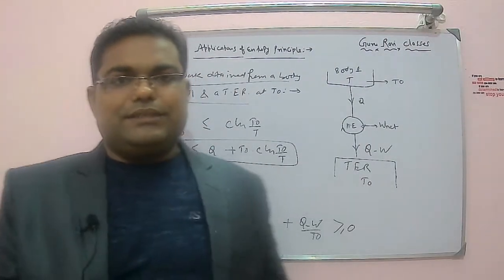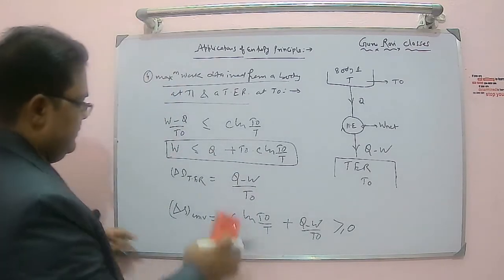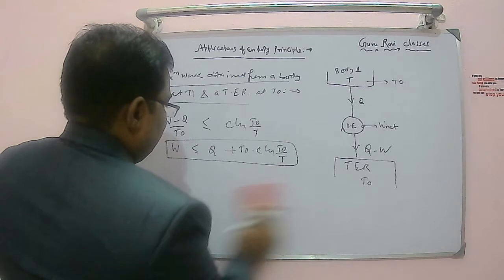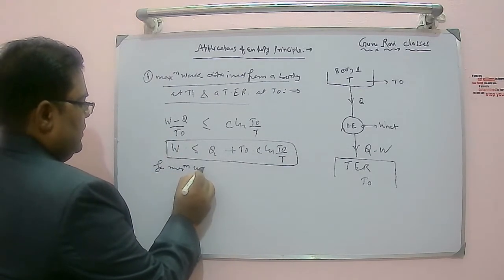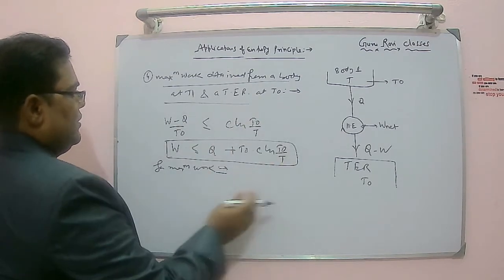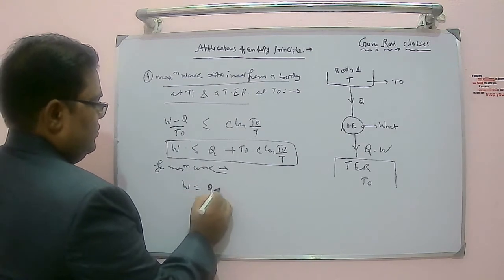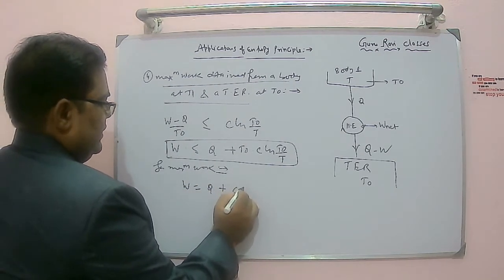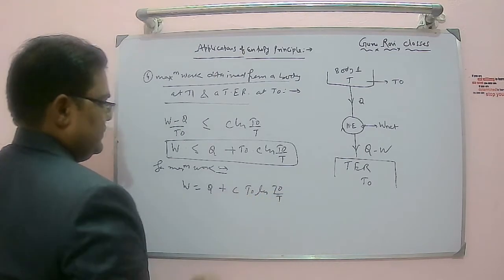If that is the case, for maximum work, delta S universe equals 0, and simply W is equal to Q plus C T naught ln of T naught by T. Clear?